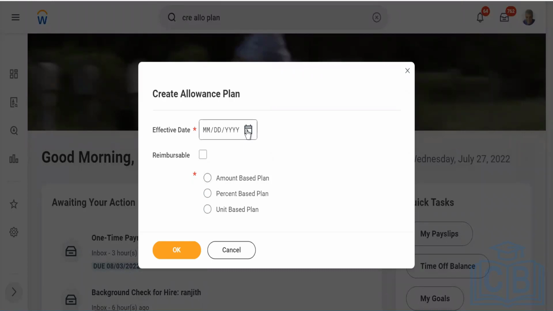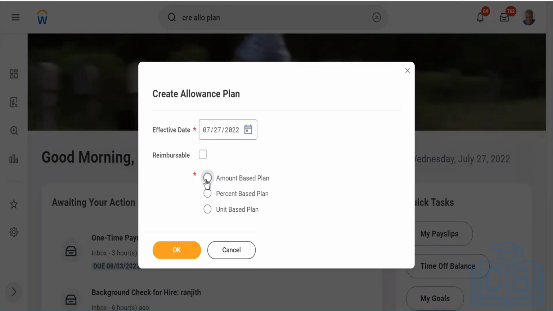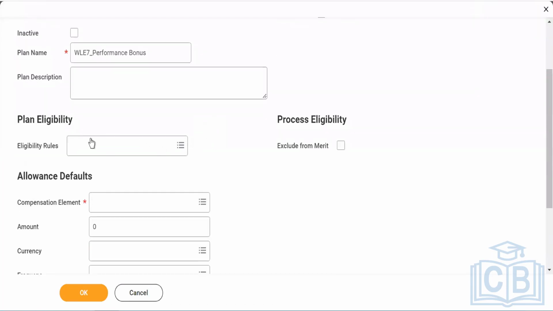Let's try to cover all the things which are non-reimbursable first. So I'm putting today's date, and let's say non-reimbursable amount-based plan. An amount-based plan is basically a fixed number that you give to an employee. You can put something like WLE7 underscore performance bonus. Then it asks you for your eligibility rule.